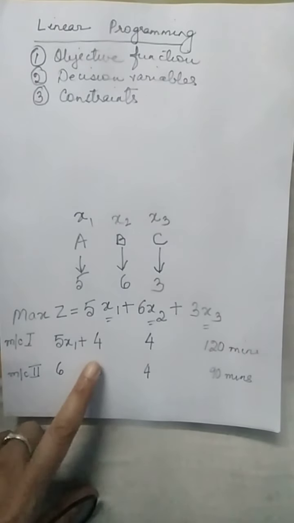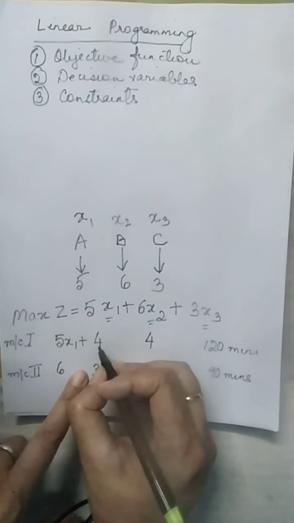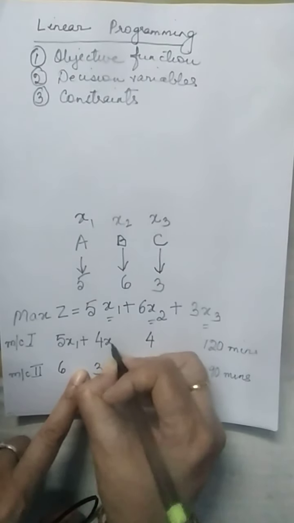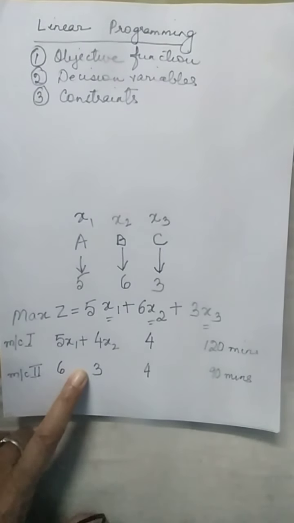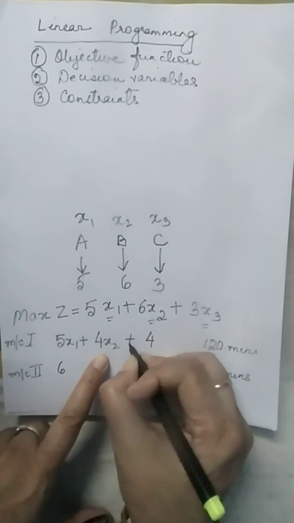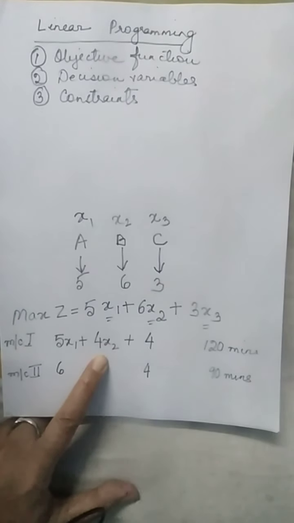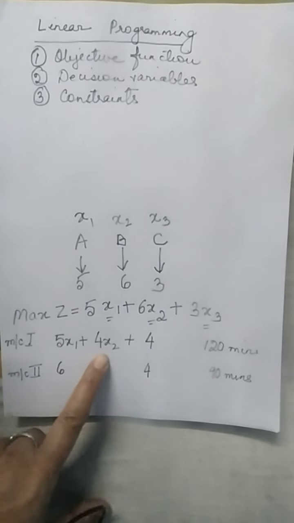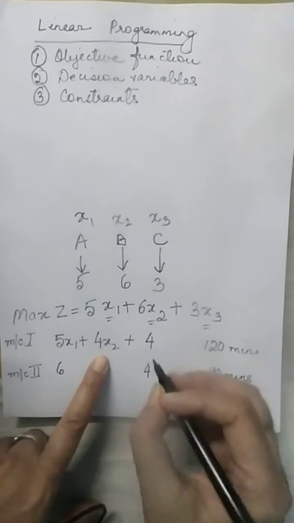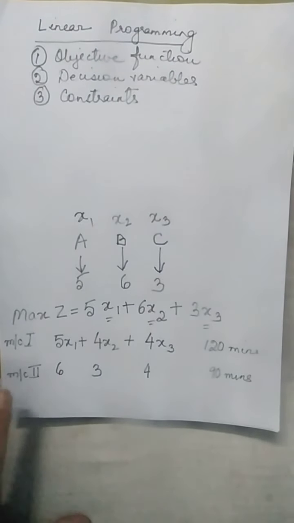Then if I look at product B, every unit of product B takes 4 minutes on machine 1 and we are manufacturing x2 units of product B. So total time taken up by product B on machine 1 is 4x2. Again, each unit of product C takes 4 minutes on machine 1 and x3 units are being manufactured. So 4x3 is the total time taken up on machine 1 by product C.